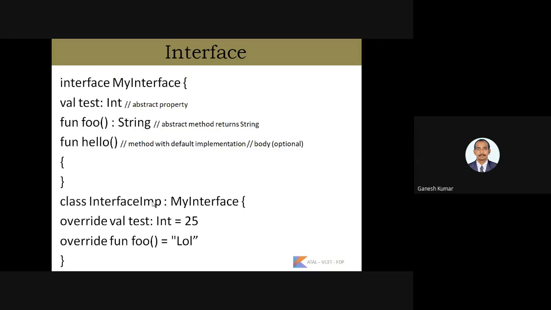So here is a simple example which defines how this interface will work. Here we have an abstract property and an abstract method, and an abstract method with a default implementation, that is, we are giving the definition there itself.